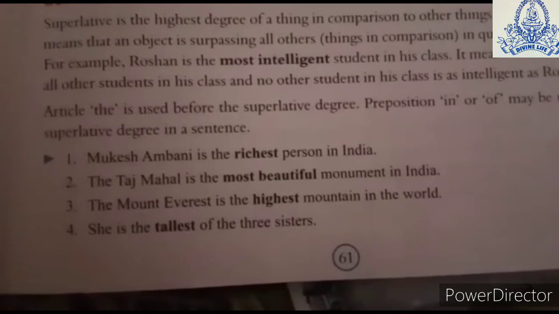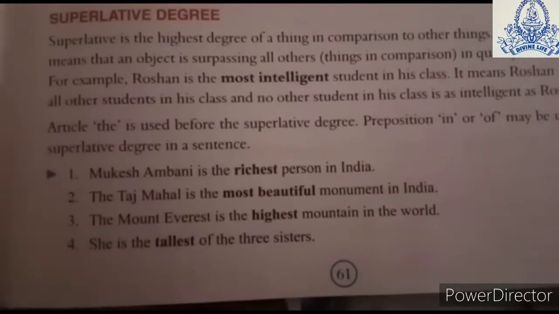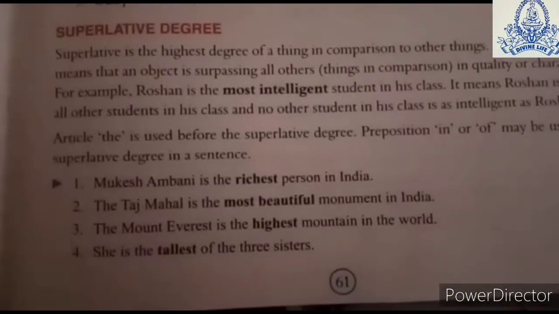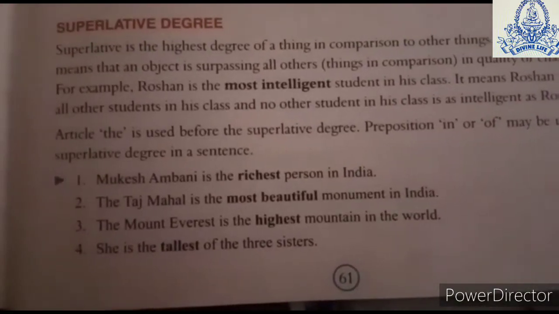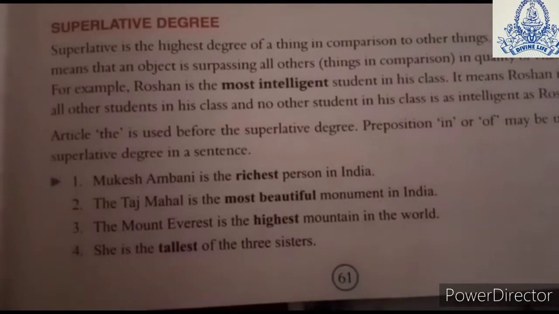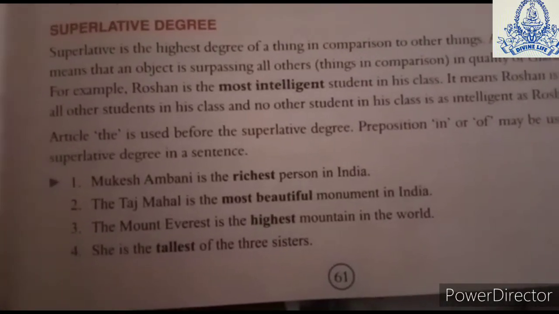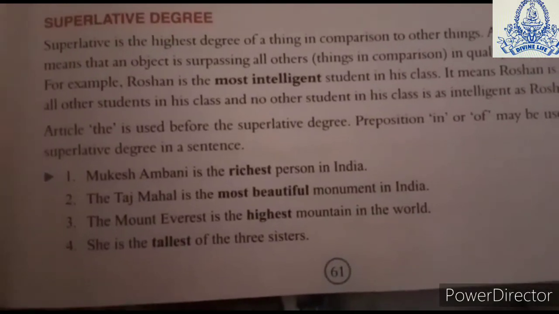Now let us see some sentences. Mukesh Ambani is the richest person in India. Richest shows the degree, and we are saying he is the richest person in India. She is the tallest of three sisters. She is compared to three sisters, and we are telling that she is the tallest of them. Mount Everest is the highest mountain in the world.